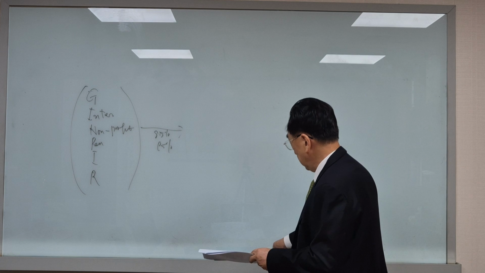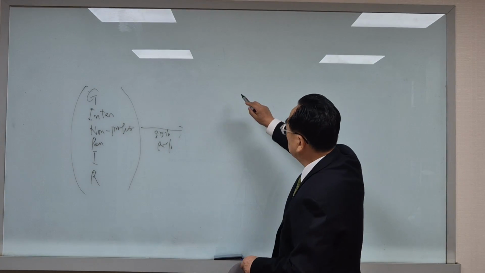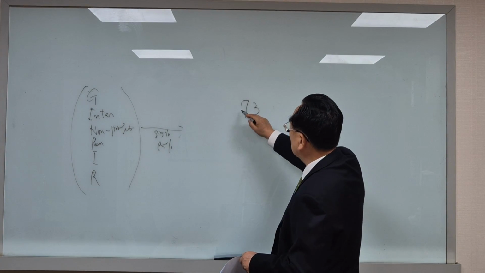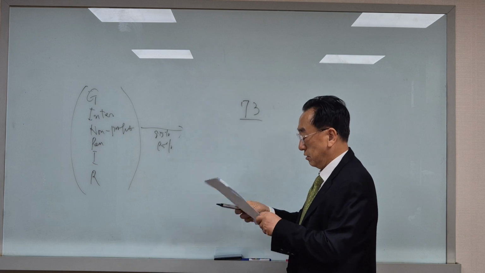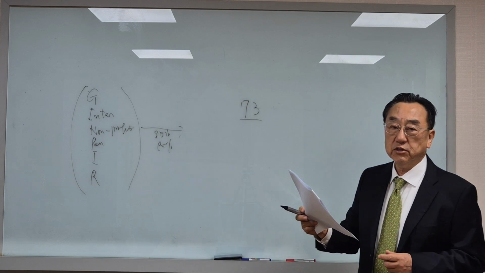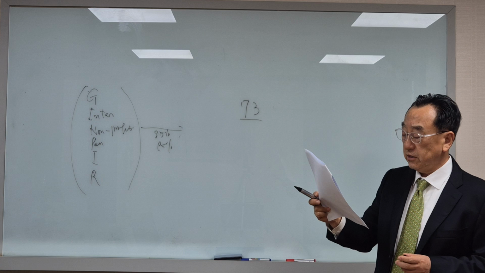So this means that Article 73 of this Act prescribes the computation of additional tax to be paid by a Korea entity.